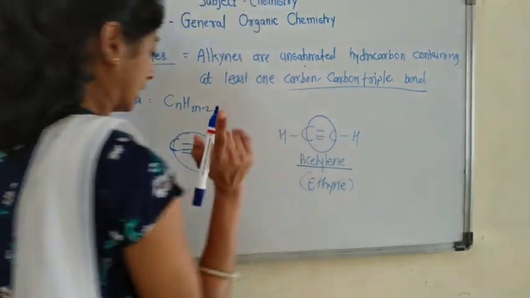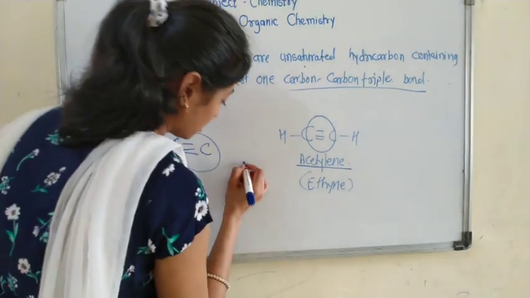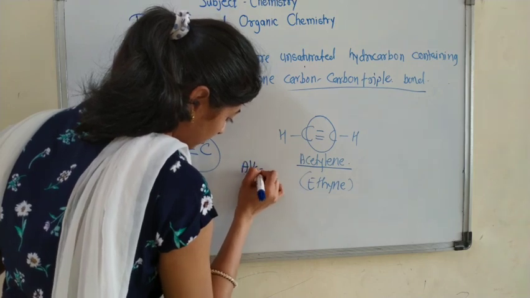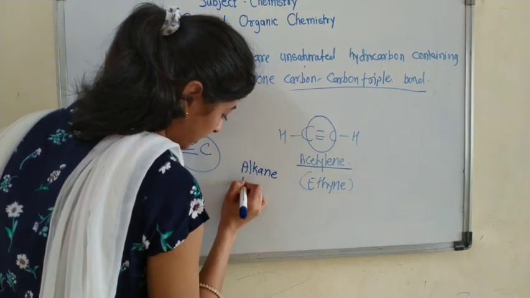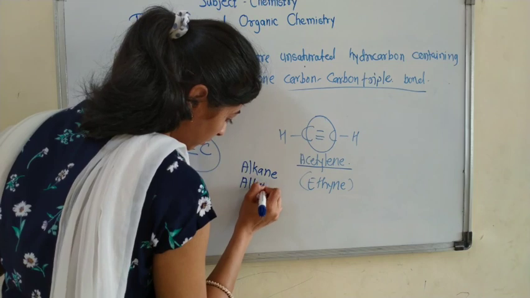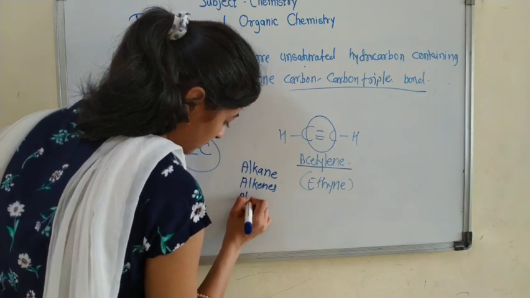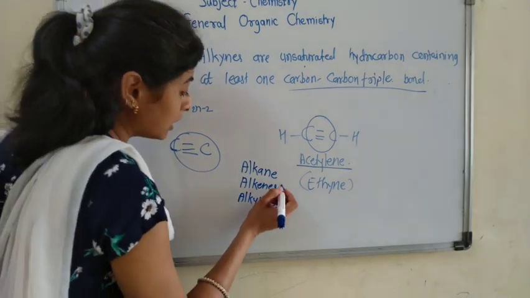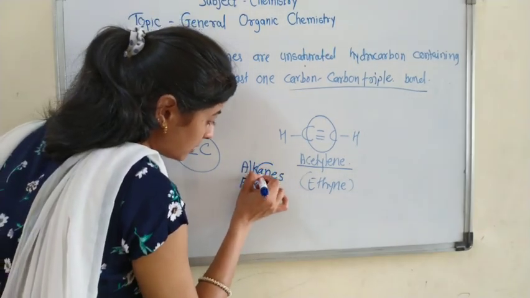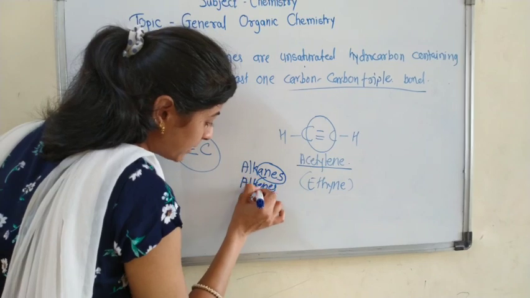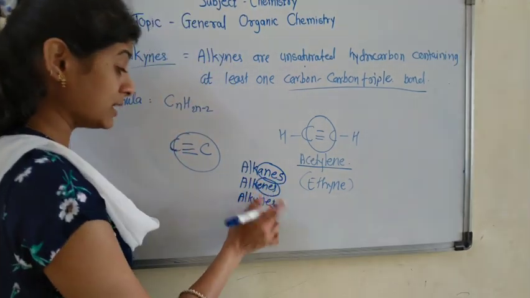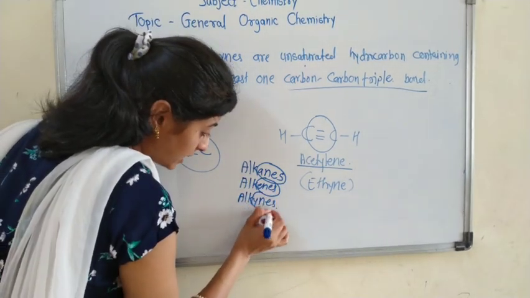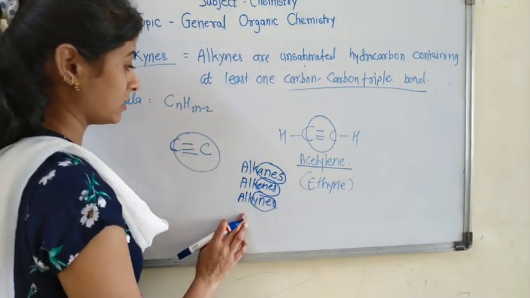Remember that in alkanes, alkenes and alkynes, ANE is replaced by ENE in alkenes and YNE in alkynes.